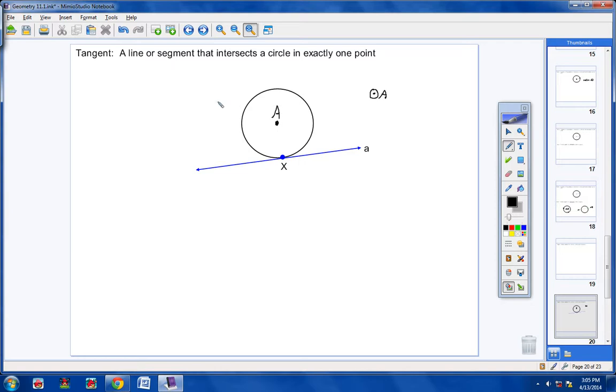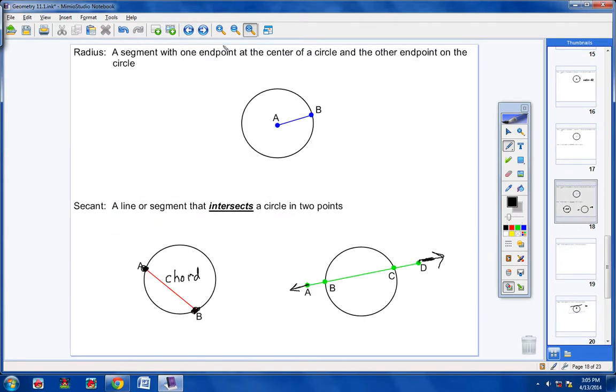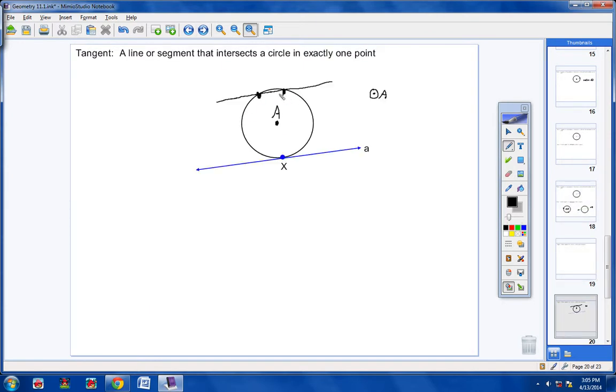Now, if you're barely off a little bit, then the line might actually intersect the circle twice. Once here and once here. Now, we just learned we call that a secant, okay? This line right here, this black line, would be a secant, but it would not be a tangent because a tangent line intersects a circle in exactly one place.